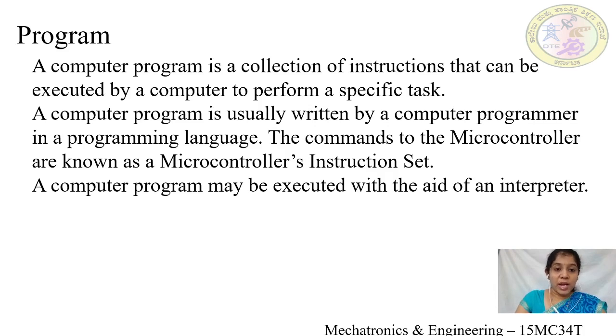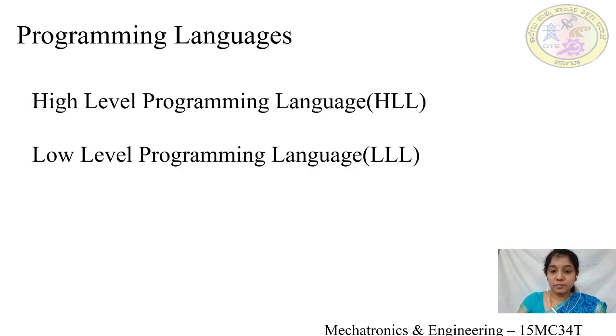So a program is a collection of instructions that can be executed by a computer to perform a specific task. So let us understand what are the programming languages that are available. Programming languages can be broadly classified into two. One is high level programming language, another one is low level programming language.